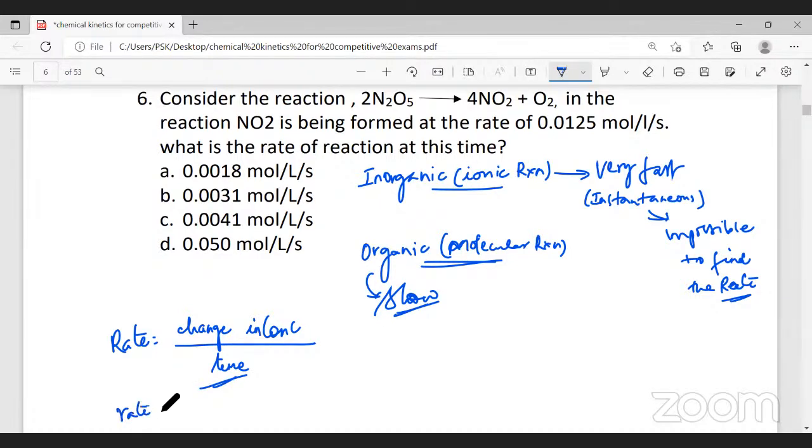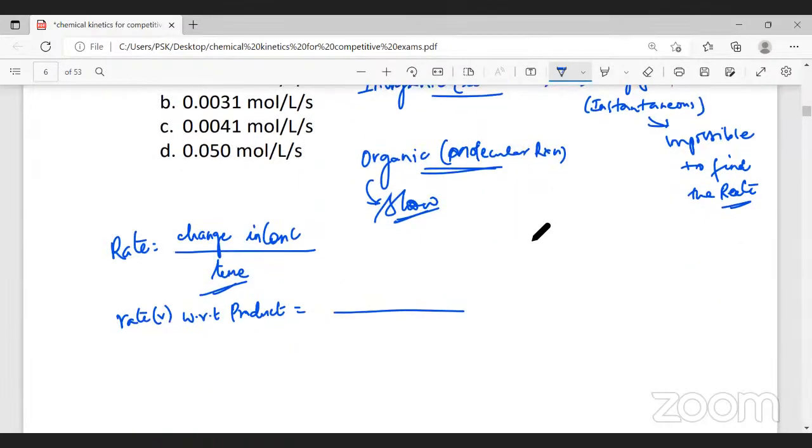Now, this rate of a reaction is represented by a small letter r, with respect to time and with respect to product. If I consider this as the reaction, A is the reactant and B is the product. As the reaction proceeds, what happens? The concentration of the reactant will decrease and the concentration of the product will increase. So rate with respect to product is defined as increase in concentration of the product with respect to time.